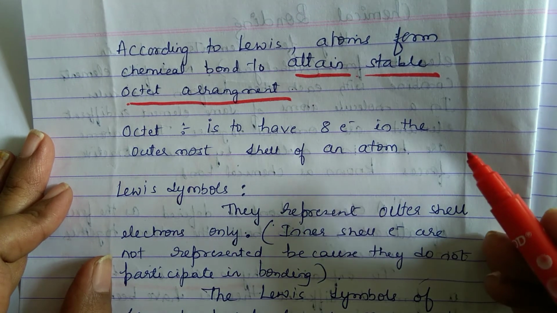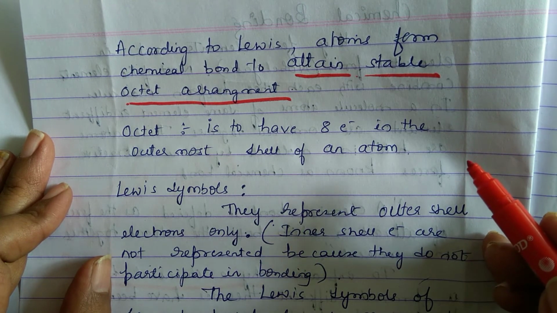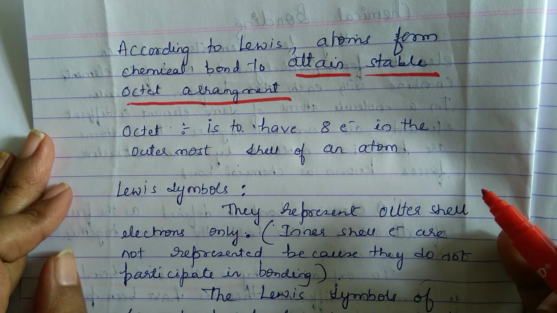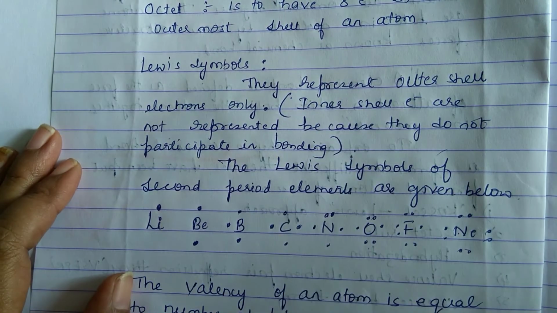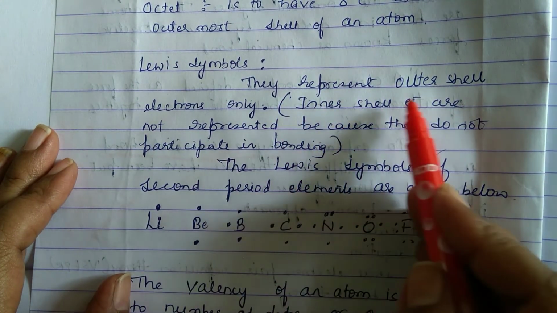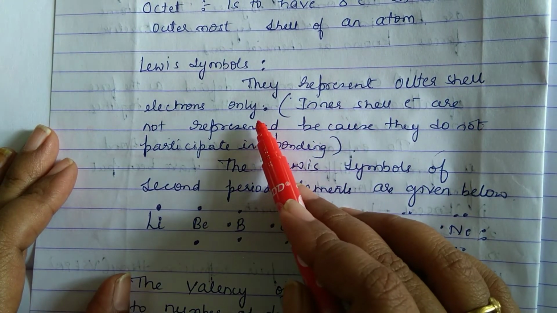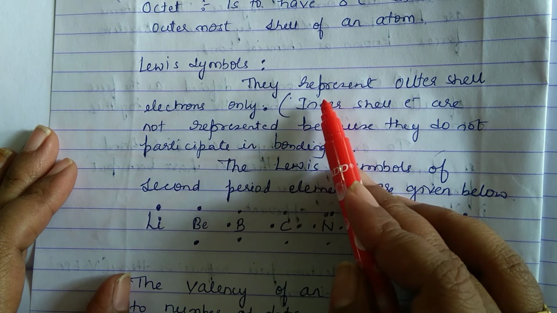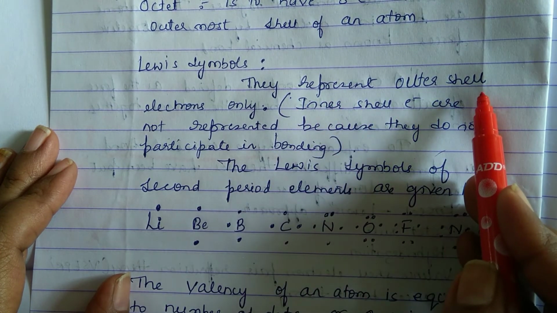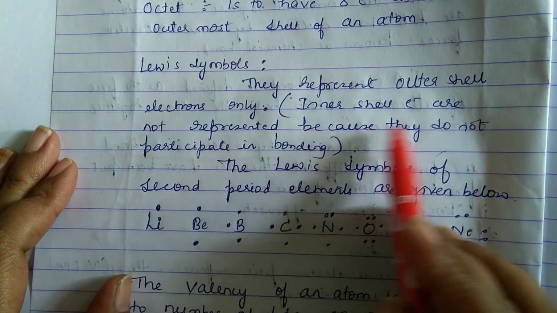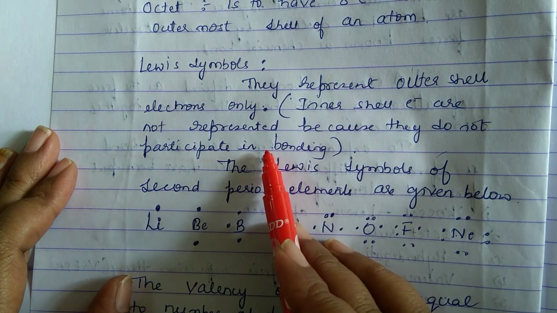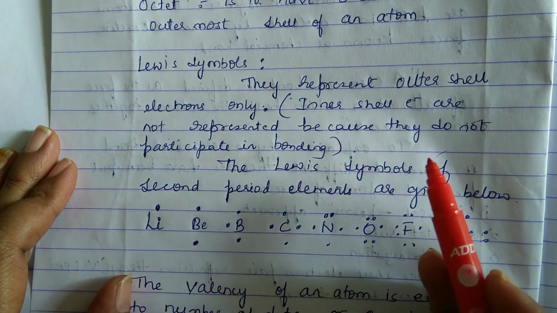Okay, and Lewis represented the outer shell electrons in the form of dots. Now coming to Lewis symbols, he represents the outer shell electrons only. Lewis symbols represent the outer shell containing electrons only. Inner shell electrons are not represented here because they do not participate in bonding.